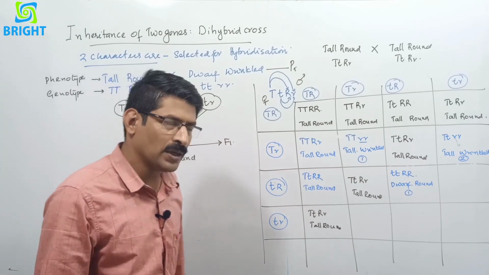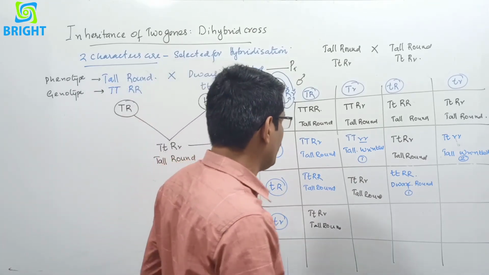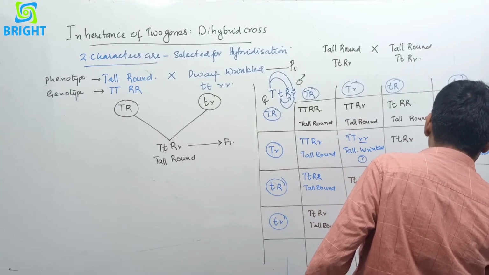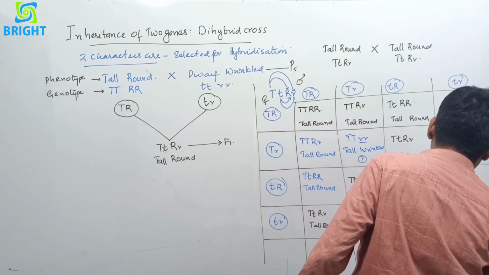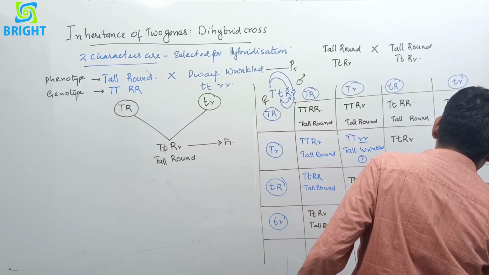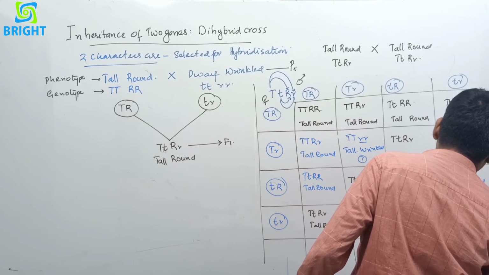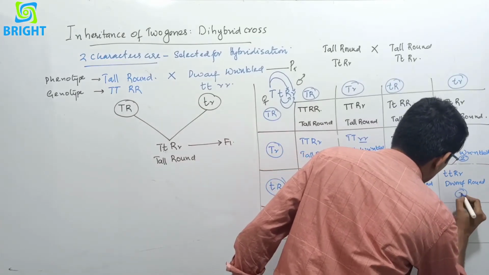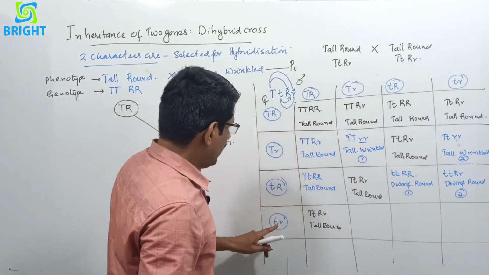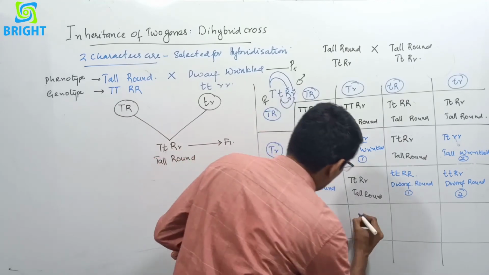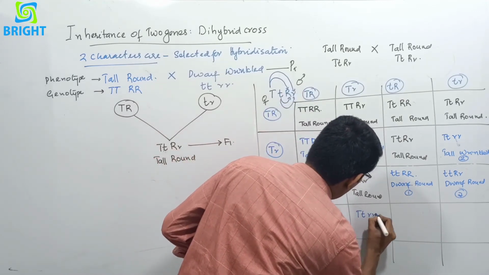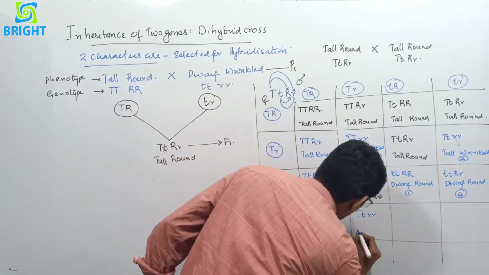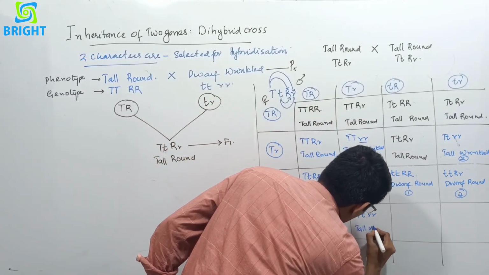This new combination of characters is due to independent assortment. And here small t, capital R small r. It is also dwarf round. So we got the second one. Dwarf round is the second one. And next is this one, capital T small r, capital T small r. That is a tall plant with a wrinkled seed.